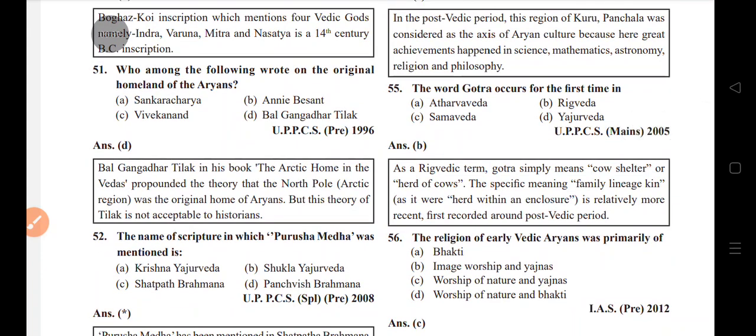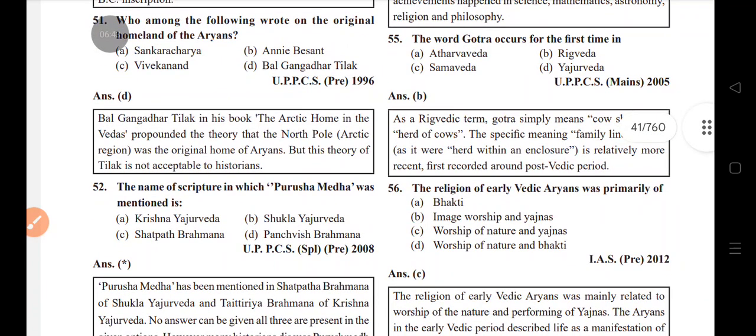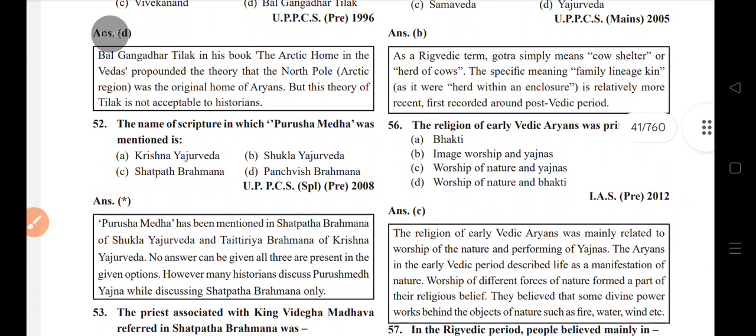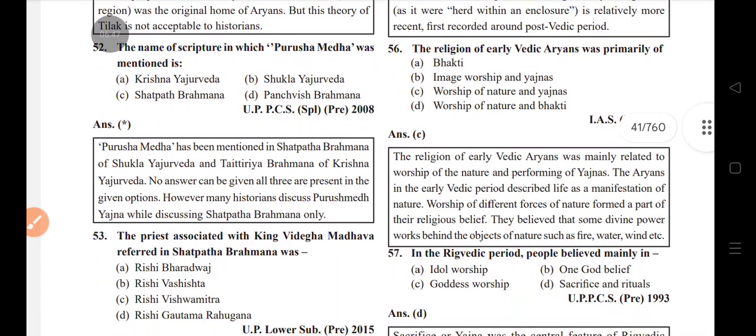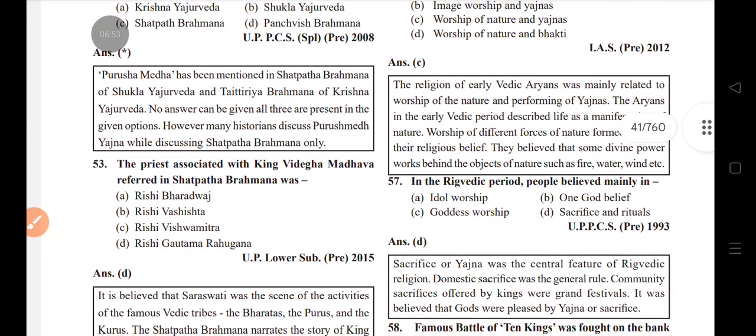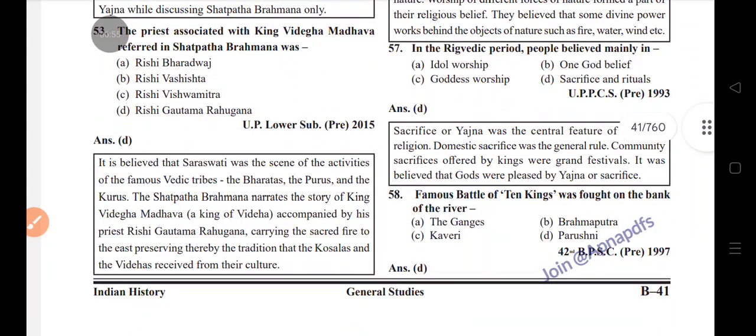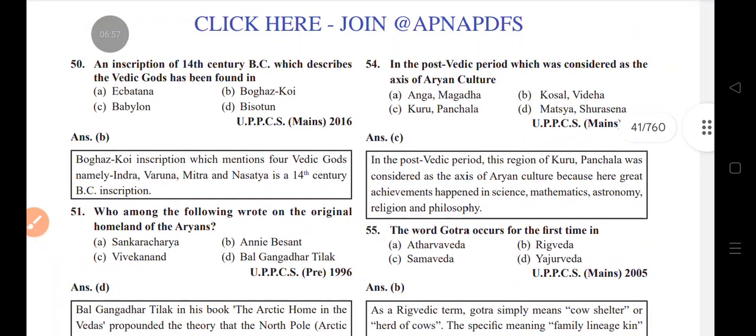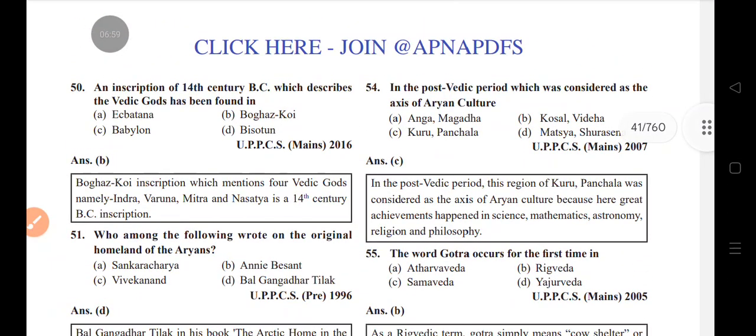Name the scripture in which Purushamedha was mentioned. Shatapatha Brahmana. The priest associated with King Videgha Madhava, referred to in the Shatapatha Brahmana, was Rishi Gotama Rahugana. In the post-Vedic period, which was considered the axis of Aryan culture?